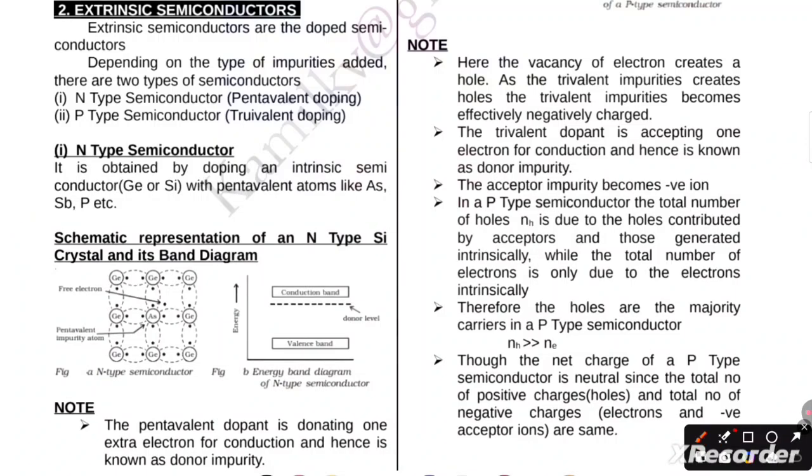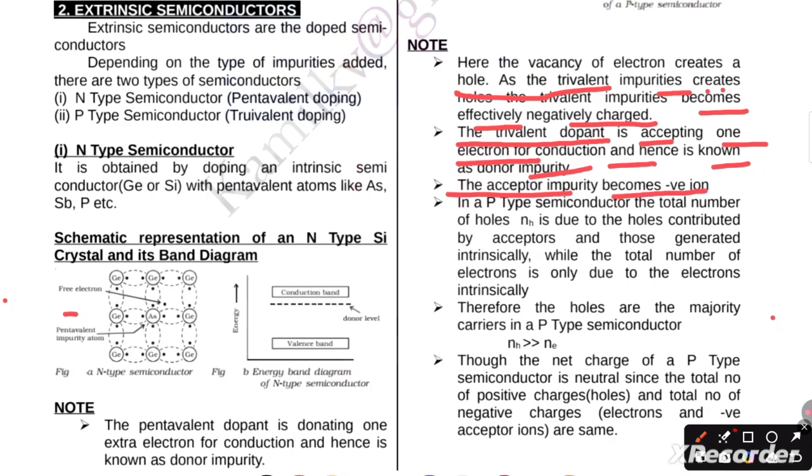Here the valency of electrons creates a hole, as the trivalent impurities become effectively negatively charged. The trivalent dopant is accepting one electron for conduction and hence is known as the acceptor impurity. The acceptor impurity becomes a negative ion.